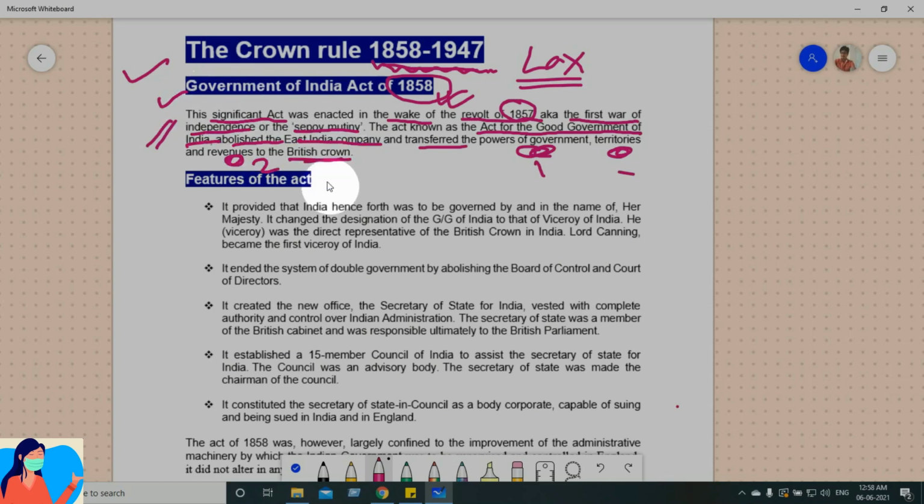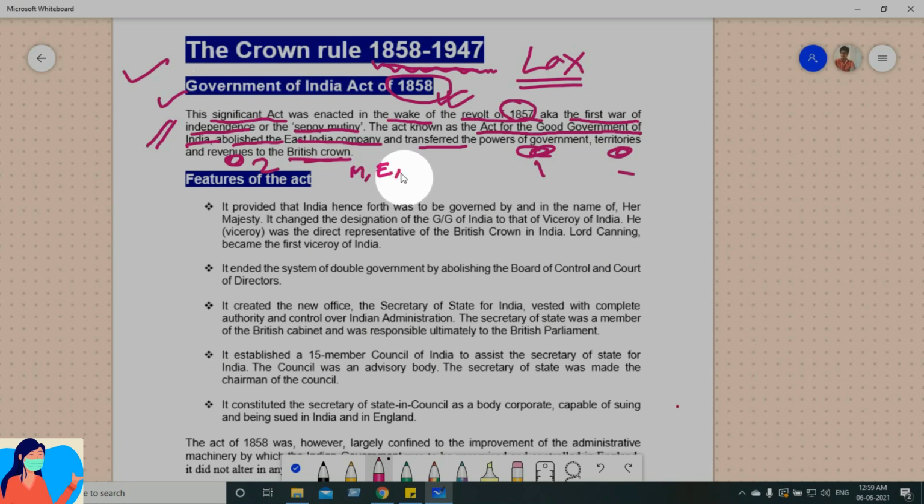Because the Company had so many defects. What are they? Military: they were misbehaving with Indian military, Indian sepoys, ill-treating them in terms of ranking. Economic: they looted us, with heavy taxation. Administrative: weak administration. And political cause, social and religious cause, all of which we talked about.